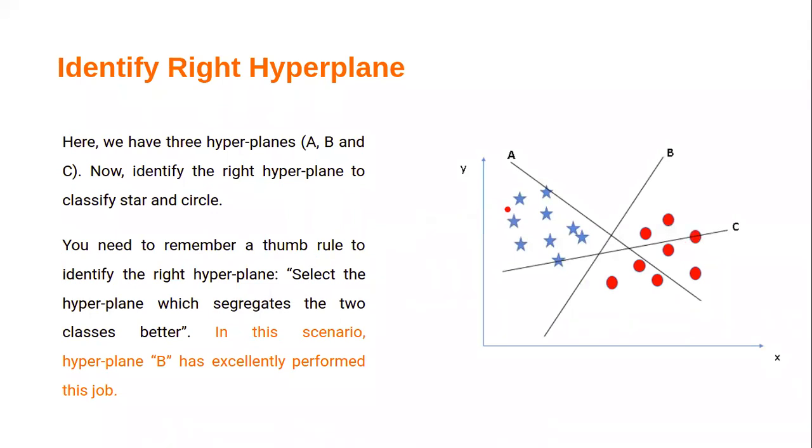Now we have 3 hyperplanes. How do we identify the correct hyperplane? I have you work on this one. Read the slide and see what is happening over here.